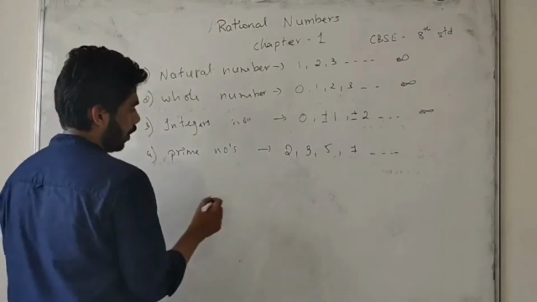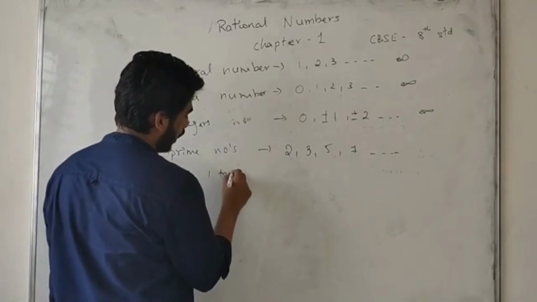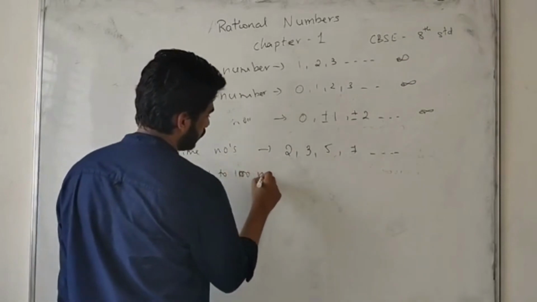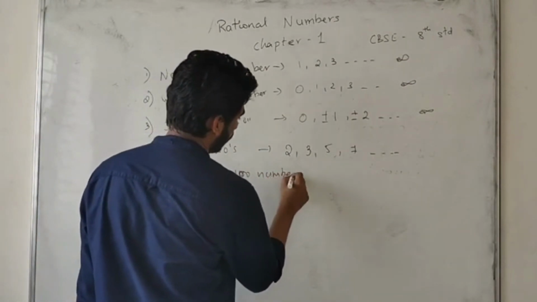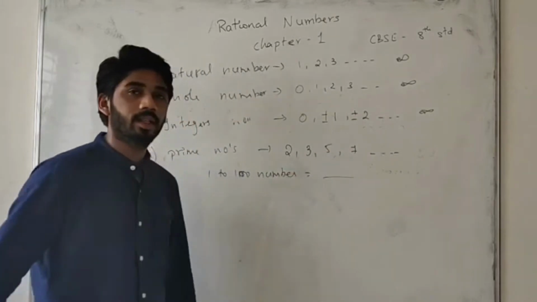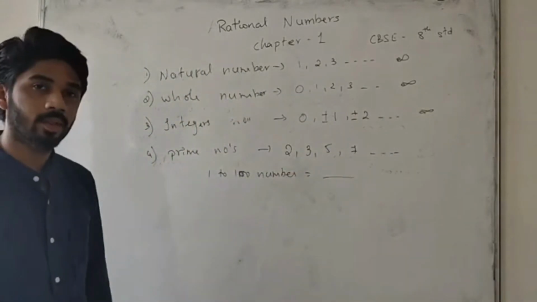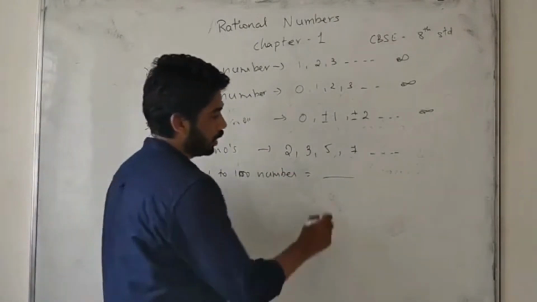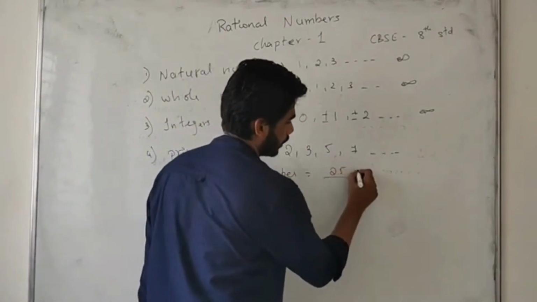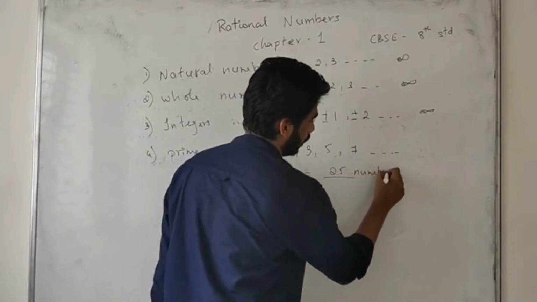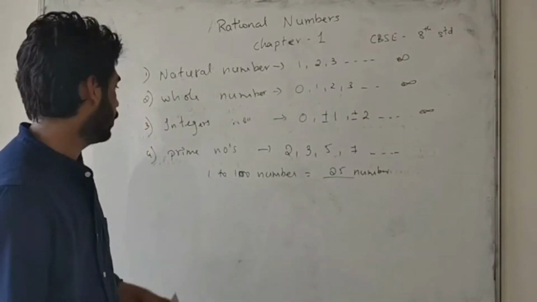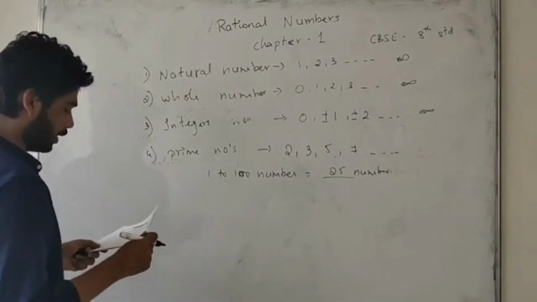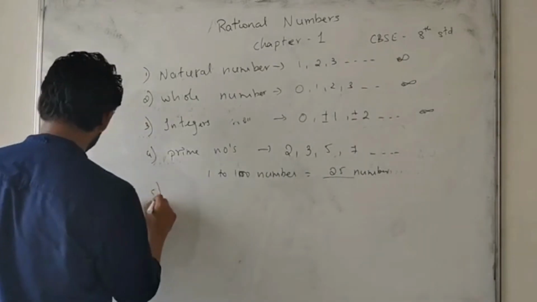So friends, one more thing, 1 to 100 numbers. How many prime numbers are there? There are totally 25 numbers. Leaving one. One is not a prime number. Okay, prime number. Okay. Next one, fifth one.